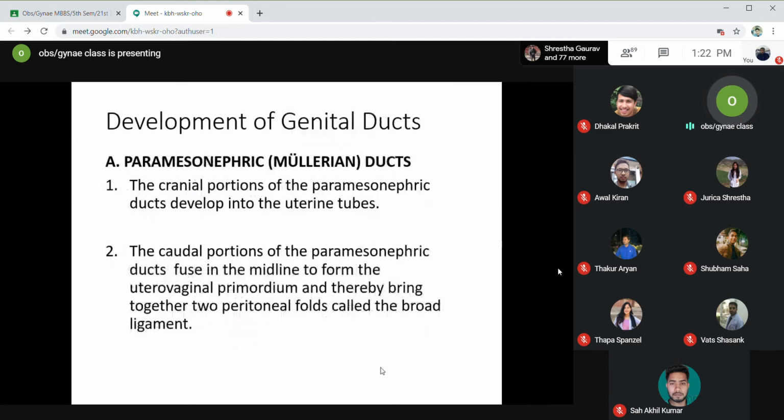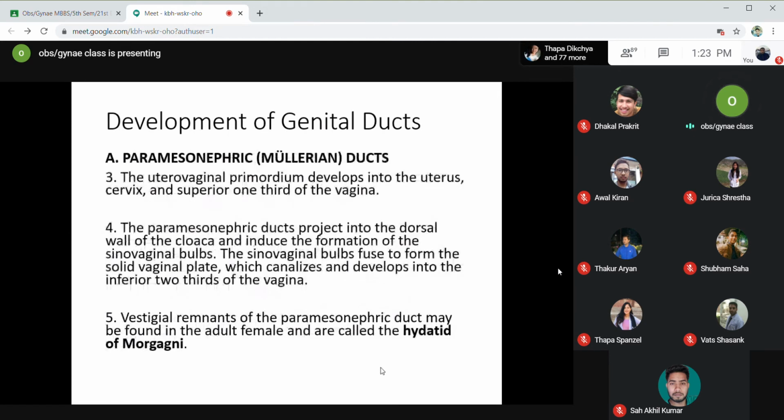Now let us go to the development of the paramesonephric duct. What does the paramesonephric duct do? The paramesonephric duct is also known as the Mullerian duct. The cranial portions of the paramesonephric duct develop into the uterine tubes. This is the main duct that forms the female internal genitalia. The caudal portion of the paramesonephric duct will fuse in the midline and form the uterovaginal primordium, while the cranial portion develops into the uterine tubes or the fallopian tubes. I'll show you the diagram in the next picture.